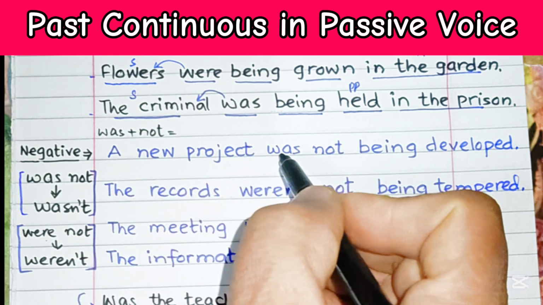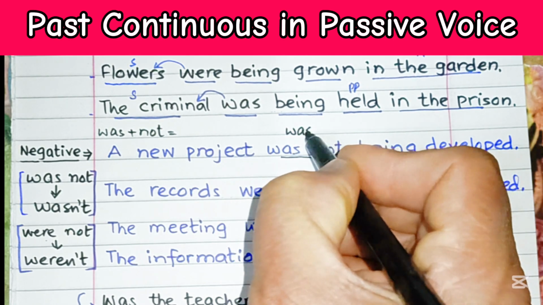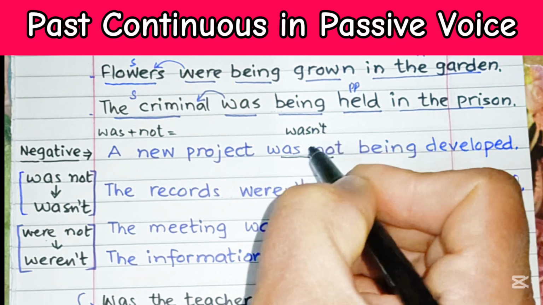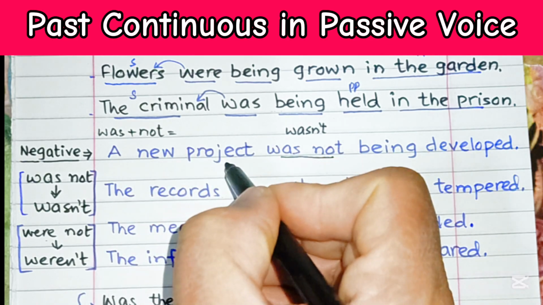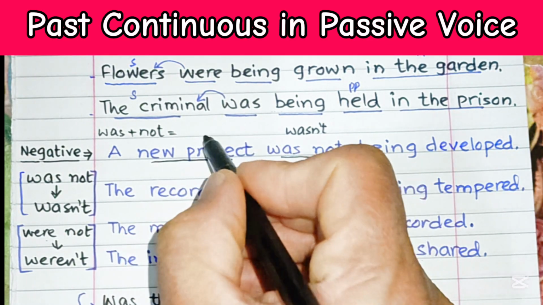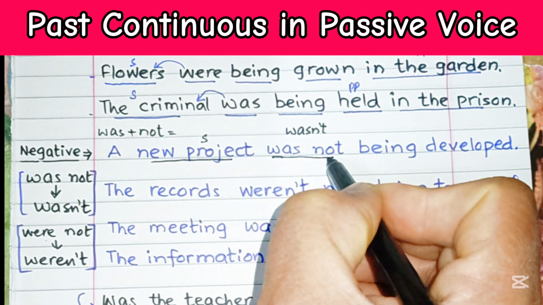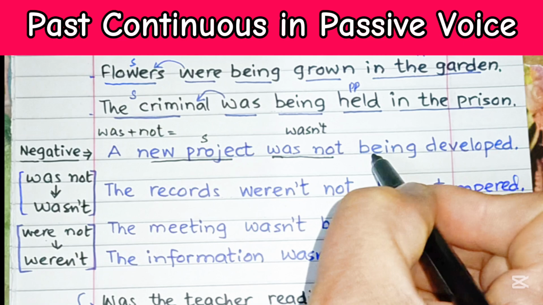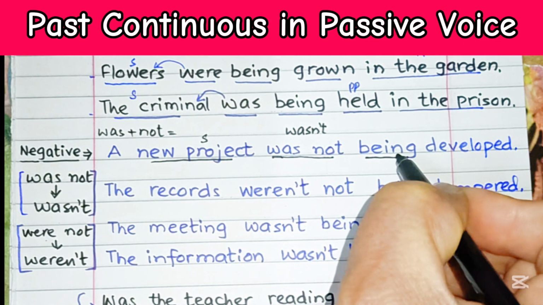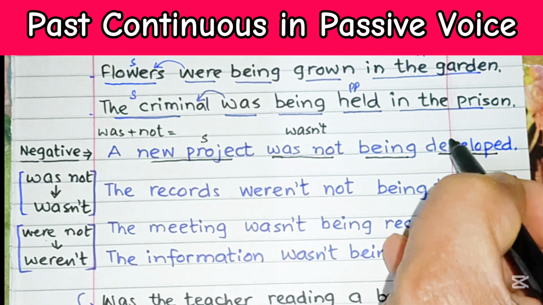A new project was not, or maybe wasn't if we want to contract. A new project wasn't being developed. So over here, a new project is the subject, and this is verb be with not, wasn't or was not. Then to show continuity, past continuous tense, this is being, and then this is the past participle.